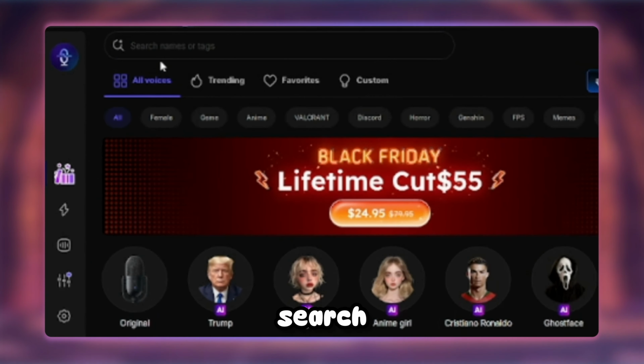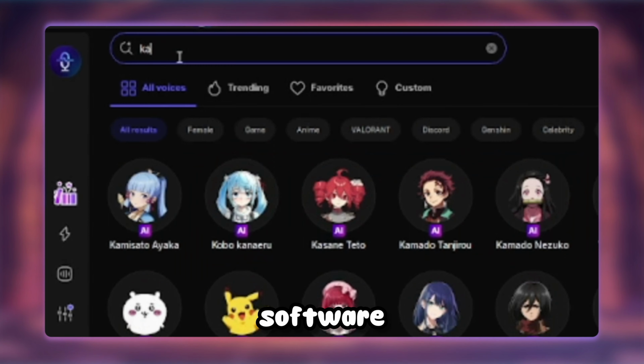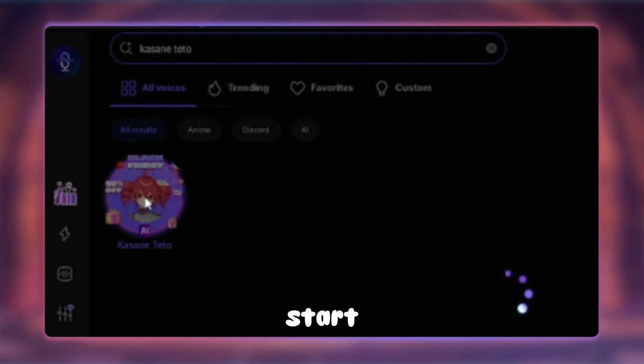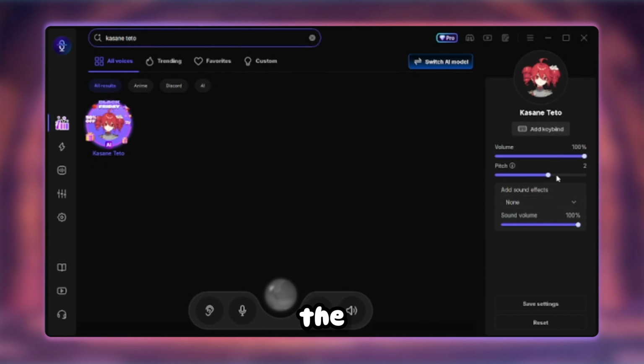Enter real-time voice changing mode. Then use the search bar at the top left of the software to search for Kasane Teto and download the AI voice effect. Click on the voice effect to start changing your voice and adjust the pitch for changing from male to female voice. Raise the pitch by about 8 levels.